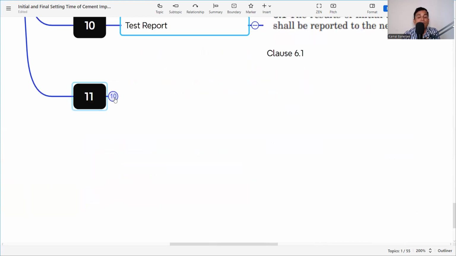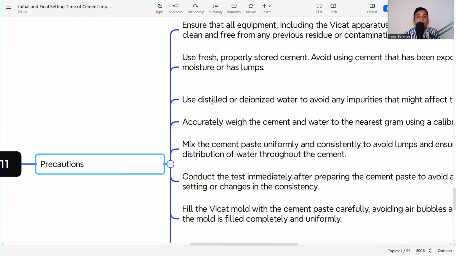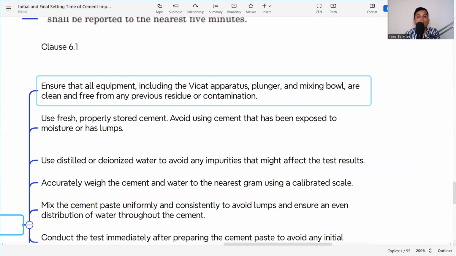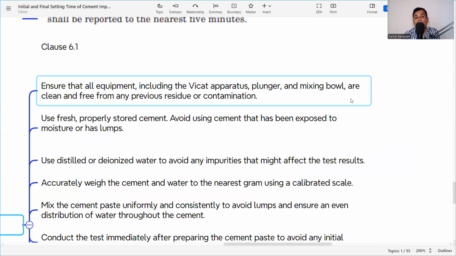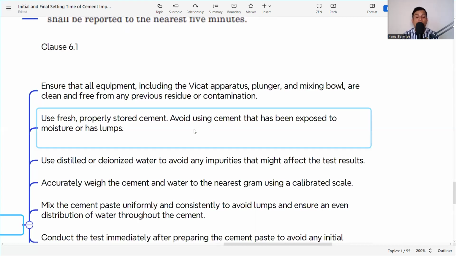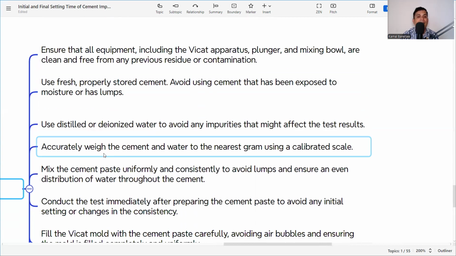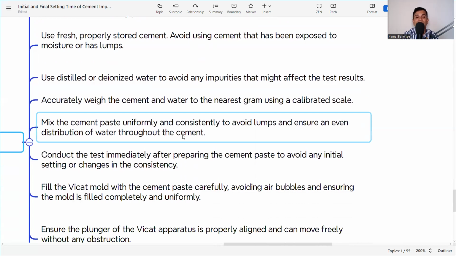And what are the precautions we need to take whenever we are doing the initial and final setting? Already we discussed them in the initial setting and normal consistency. Ensure that all equipment, including the Vicat apparatus, plunger, and mixing bowl, are clean and free from any previous residue or contamination. Use fresh, properly stored cement. Avoid using cement that has been exposed to moisture or has lumps. Use distilled or deionized water. Accurately weigh the cement and water. Mix the cement paste uniformly and consistently.